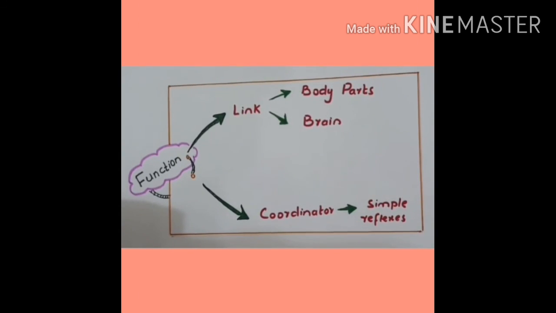At the last, what is the function of spinal cord? The functions of spinal cord are: it serves as a link between body parts and brain. It transmits nerve impulses from the body parts towards the brain and from brain towards the body parts. Spinal cord also acts as a coordinator for simple reflexes like withdrawal of hand after touching a hot object.